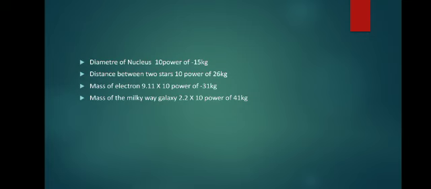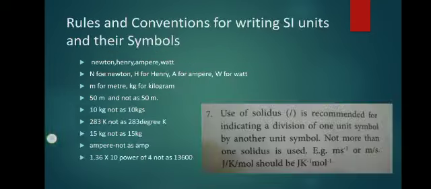Positive or negative indicates larger or smaller. Likewise, the mass of an electron is 9.11 into 10 power minus 31 kg, and the mass of the Milky Way galaxy is 2.2 into 10 power 41 kg.